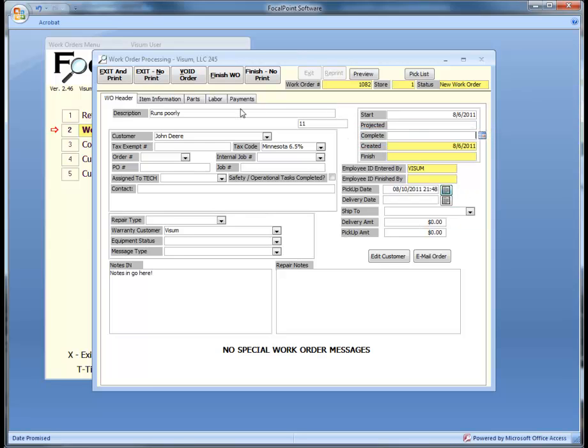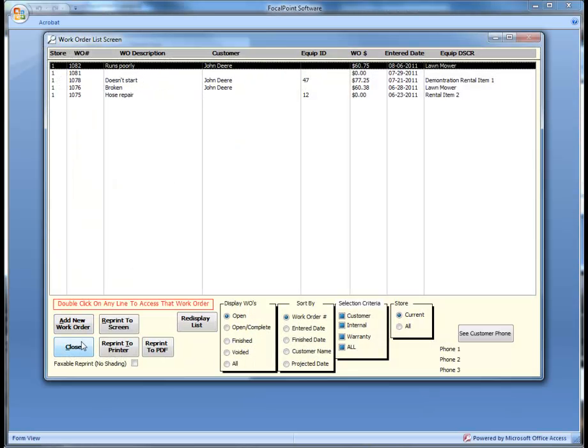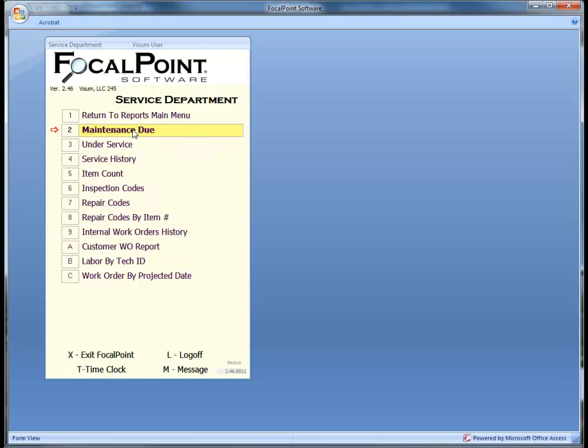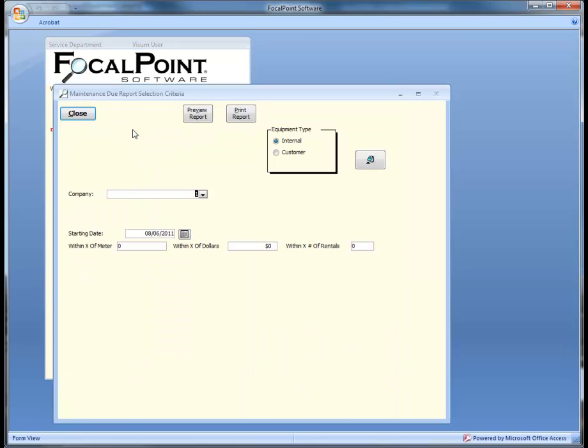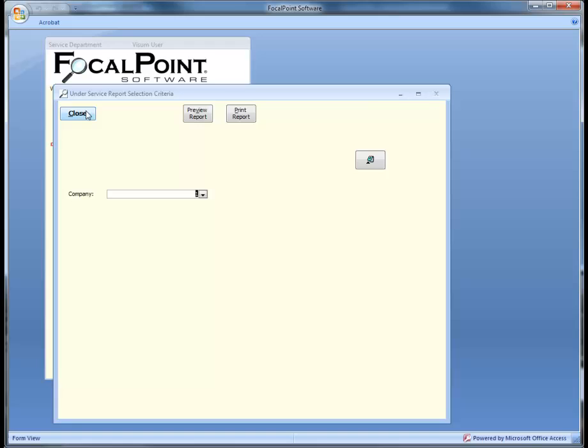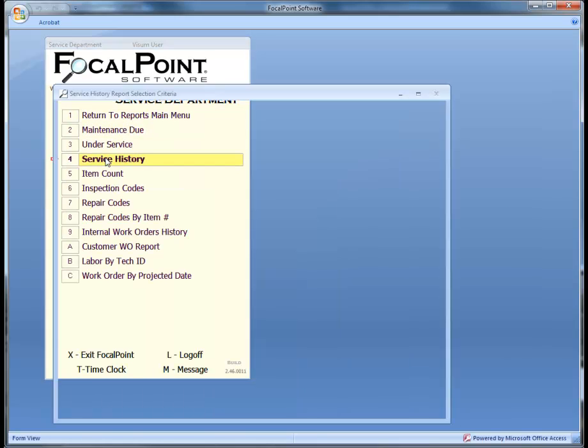Finally, there are many reports within the service module to help you manage upcoming maintenance needs as well as maintenance historical information. The Maintenance Due report allows you to check for upcoming maintenance requirements, and allows you to specify meter, dollar, or day variances so you can check to see items that are close to needing service and past due. The Under Service report allows you to see all current service efforts, and the Service History report allows you to view all prior service efforts.